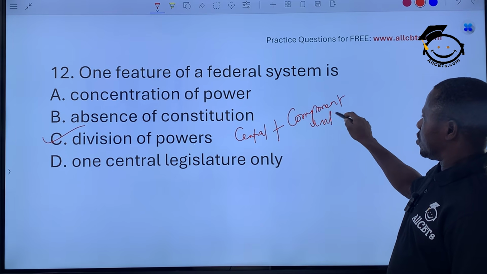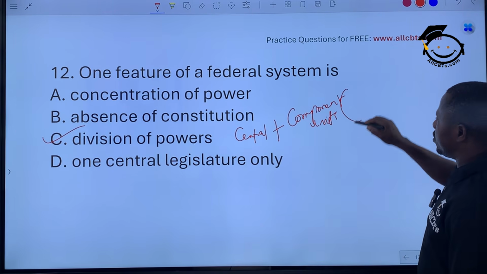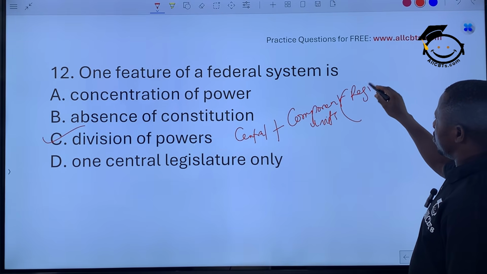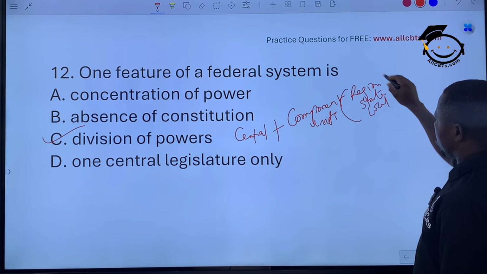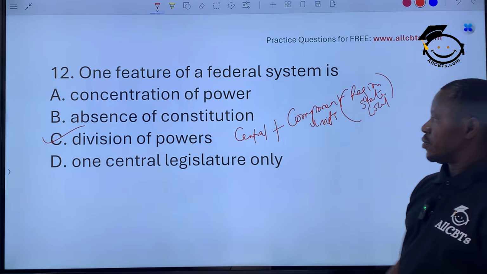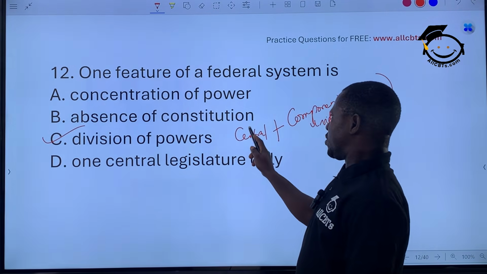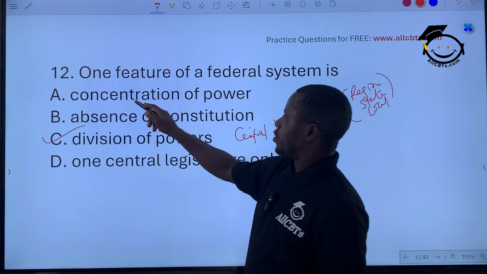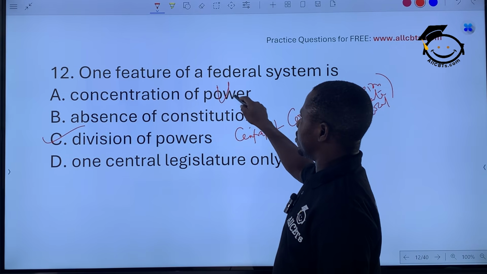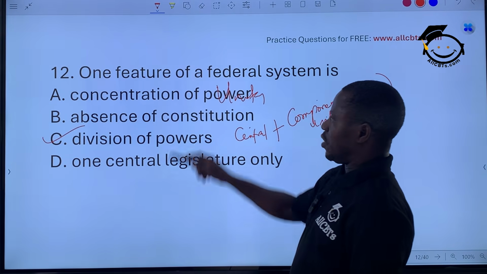Component units. So the component units could be regions, could be states, and could be local government, as we have in Nigeria today. Okay? Division of power, power between this and this. Concentration of power is talking about the unitary system. We also discussed this question earlier.